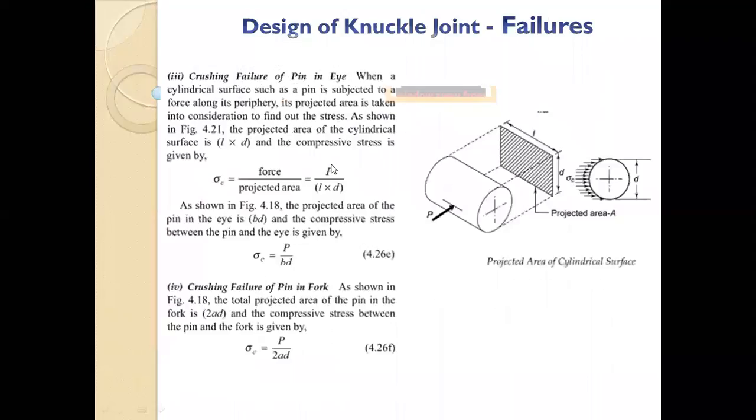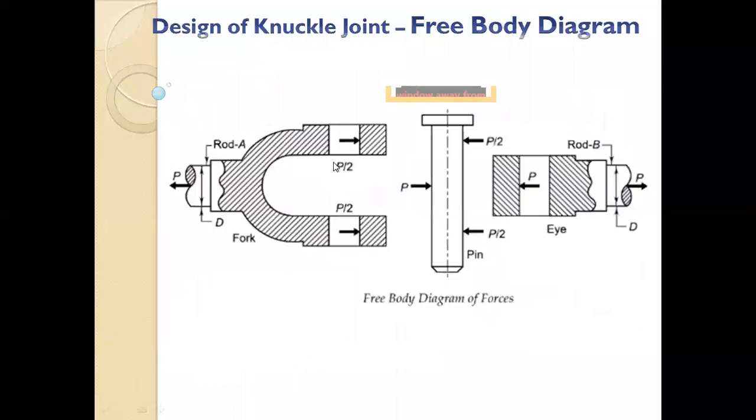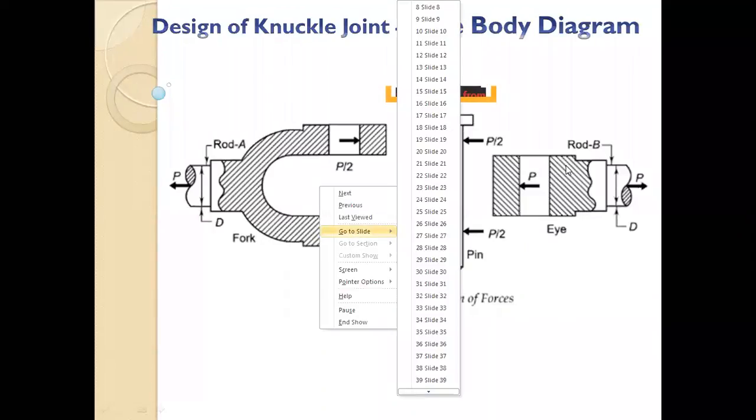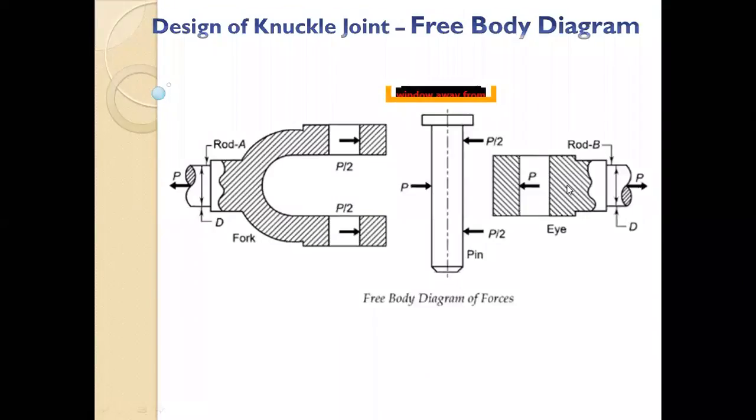Now the third part, your pin. How will the pin fail? The pin will fail in many different ways. First, it will fail because of bending. If the fitting is loose, it will fail because of bending. Just try to imagine you have a rod, you are pulling at the center with force P, and the two ends have force P/2. Like in a gym, where you pull a rod. That exercise is there.